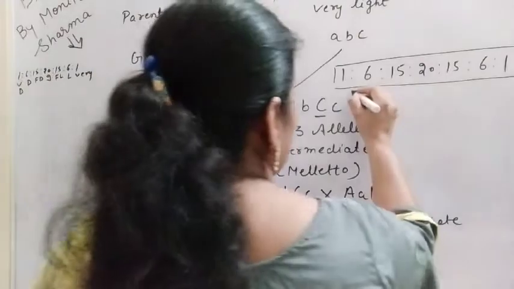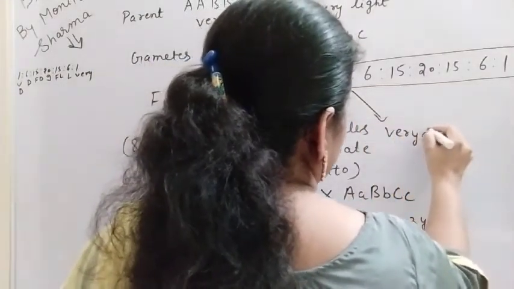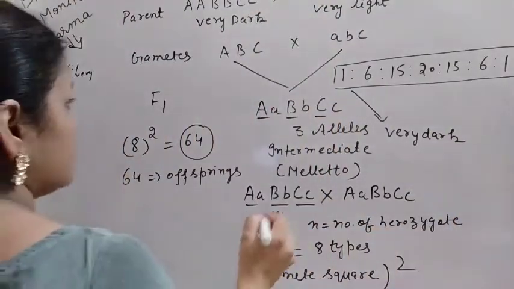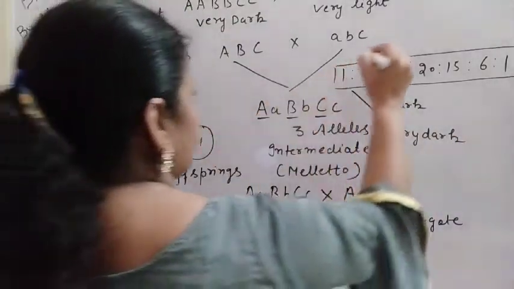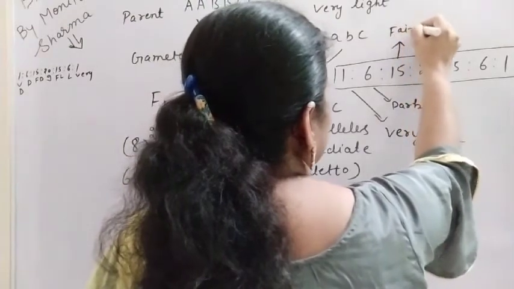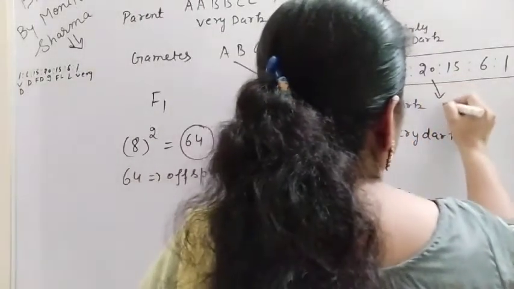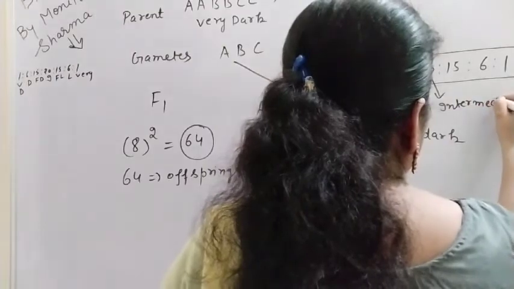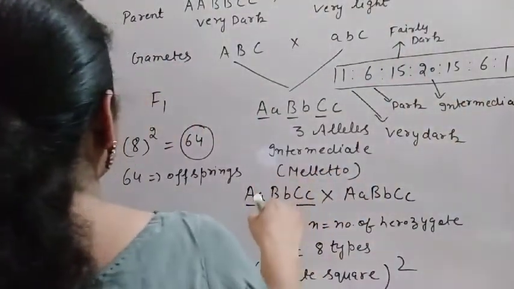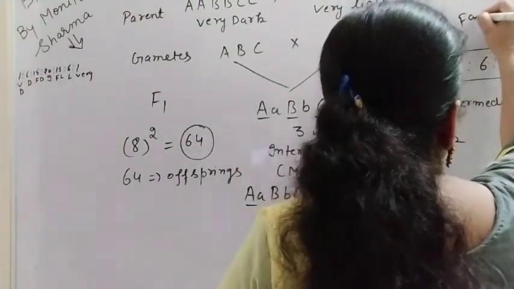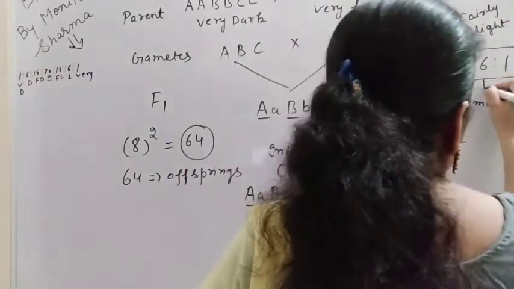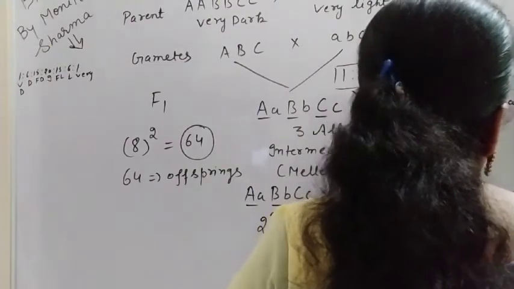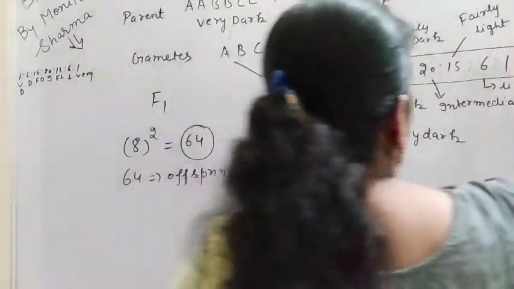Now 1 is very dark, 6 are dark, then 15 we can say fairly dark, then 20 we can say intermediate, 15 are fairly light, 6 are light, and 1 is, you can say, very light.